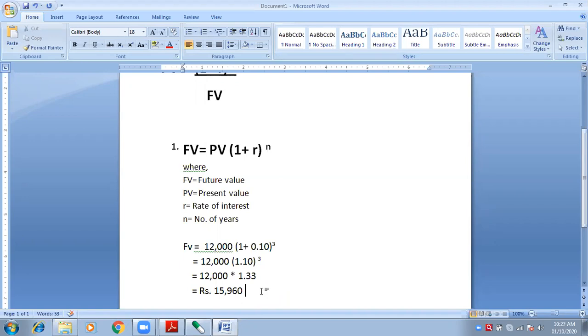Ma'am, tomorrow is a holiday, your lecture is the day after. Yes, so maybe on Saturday, not maybe, definitely I will complete this chapter on Saturday only, because I'm very sure I will complete it since it is a very small chapter. Only two formulas are there, future value and present value. So sums will be related to future value or present value. And mostly in the paper, future value is asked. Mostly 99%.